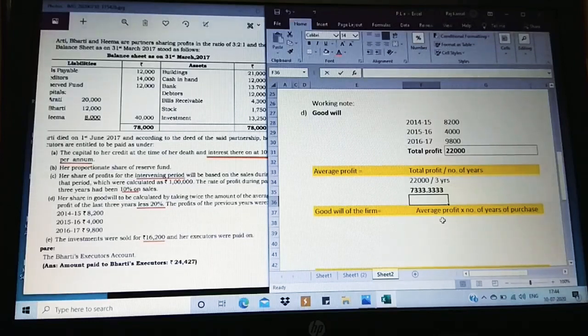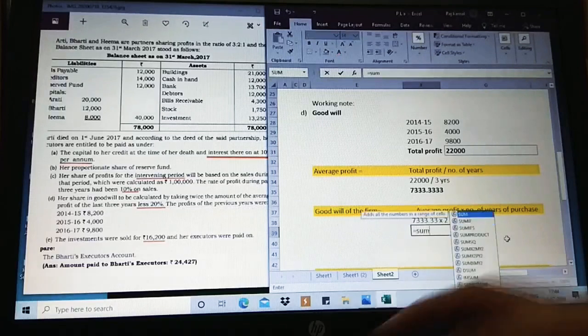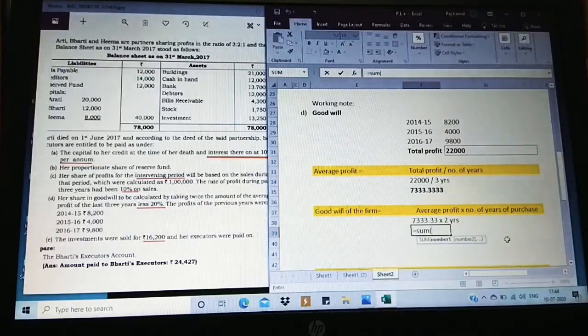20% on the average profit, the number of years of purchase. So we're going to take 7,333.33 into twice a year, so 2 years. So we get the answer as, let's check, 7,333 into 2, so 14,666.